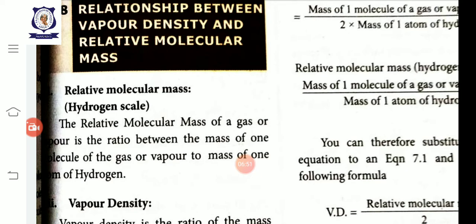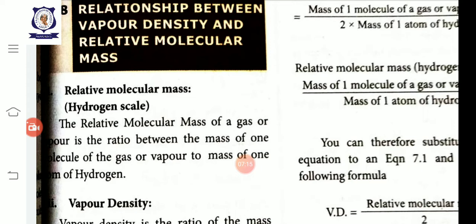The relative molecular mass of a gas or vapor is the ratio between the mass of one molecule of the gas or vapor to the mass of one atom of hydrogen.